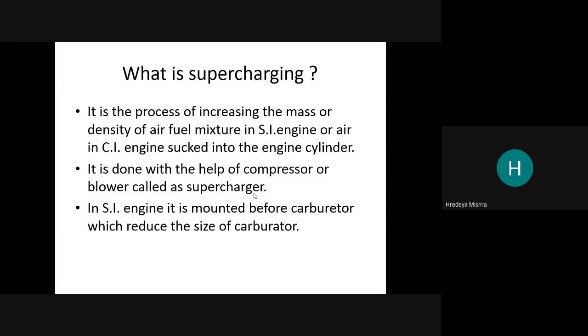Okay, how is it done? It is done with the help of a compressor or blower, which is called a supercharger. In an SI engine, it is mounted before the carburetor, which reduces the size of the carburetor.